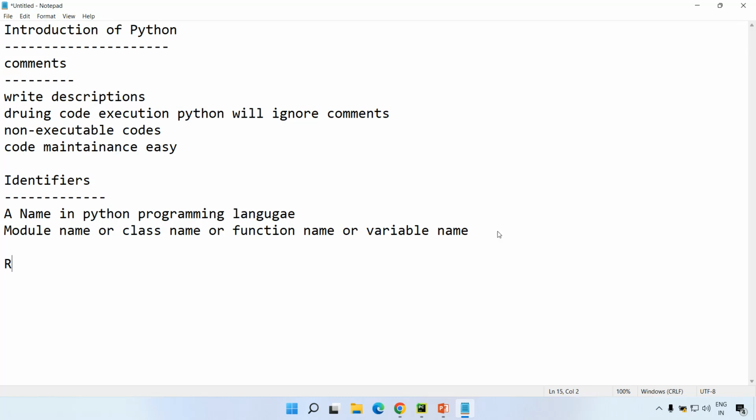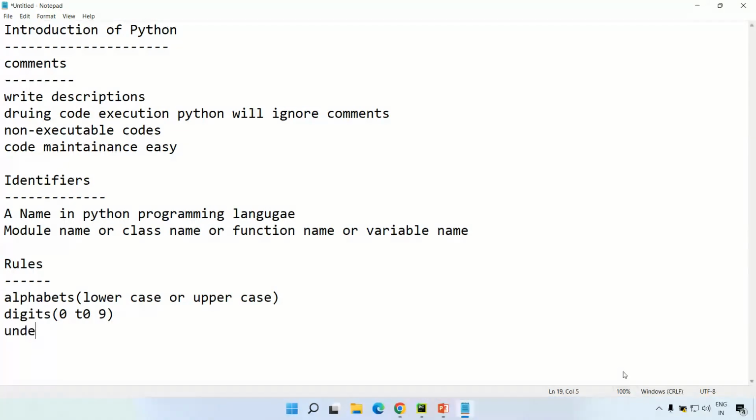So what are those rules? The only allowed characters are alphabets, which can be lowercase or uppercase. This is very simple. Also digits are allowed, 0 to 9. Also only one special symbol is allowed, that is underscore. No other special characters are allowed.